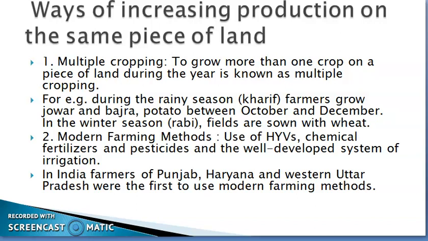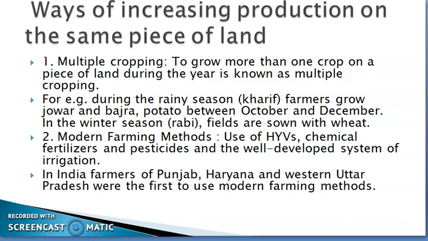That is, kharif season is between July to September. And then between October and December, they grow potato, and then the winter season begins, and in the winter they grow wheat. Means in the whole year they grow one crop after another. This is the multiple cropping.